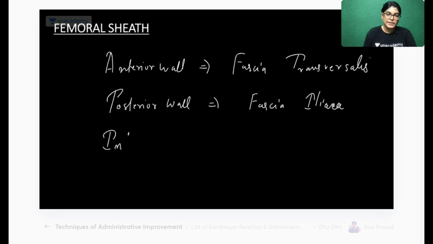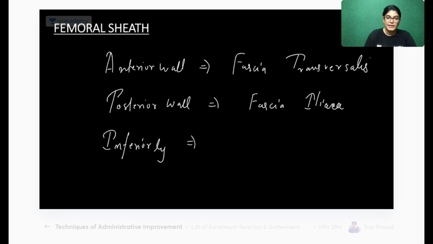Inferiorly, what about the inferior aspect? Inferiorly, the femoral sheath merges with the connective tissue of the femoral vessels. In some books it is written that it merges with the outer layer, the tunica adventitia, of the femoral vessels. We did this in the histology part, and we know that the outermost layer of vessels is called tunica adventitia.